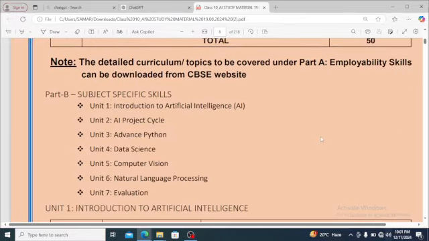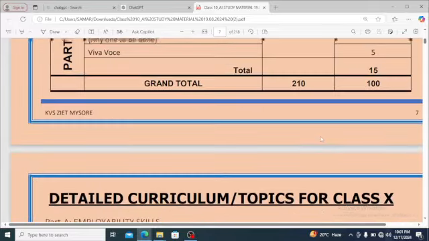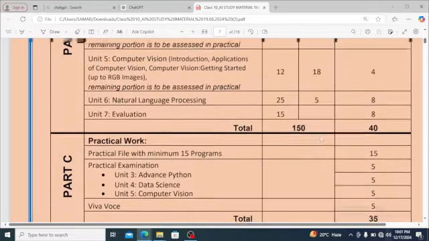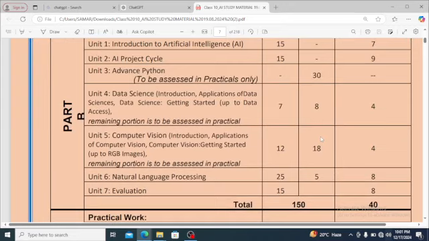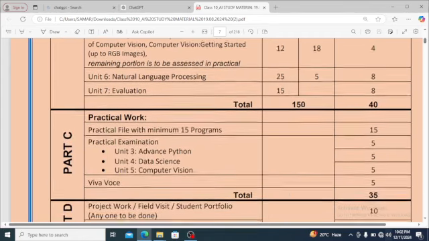Then we have, see here, this is the detailed curriculum I was telling you. Then getting started with RGB images, red, green, and blue. We know the color code red, green, and blue, 4 marks. Natural language processing, 8 marks. Evaluation, 8 marks. Total 40 marks.